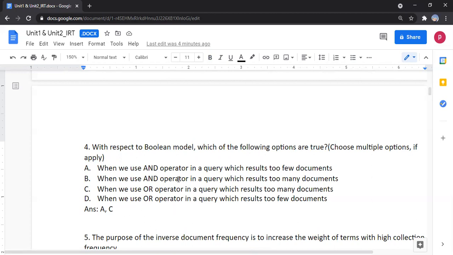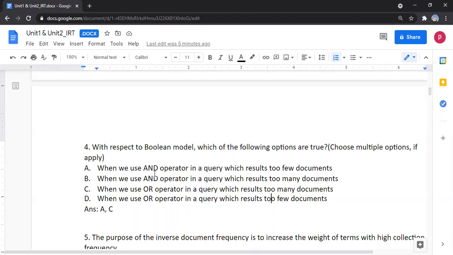We know that OR means either this, otherwise this. If anyone is satisfied, it is okay, so we get many documents. So the OR operator results in many documents.